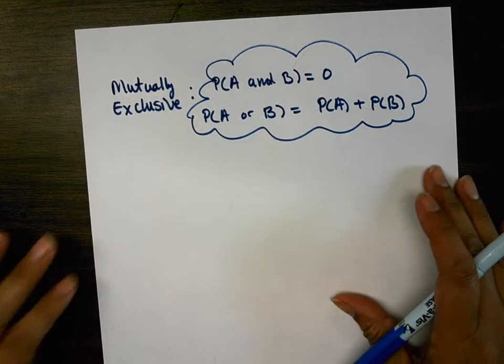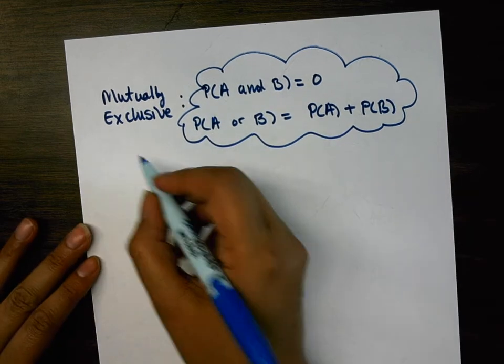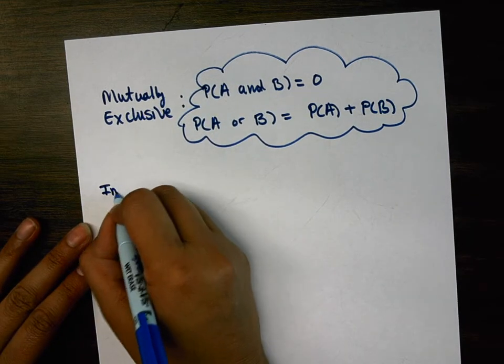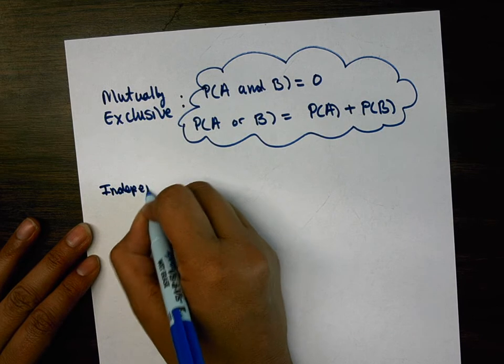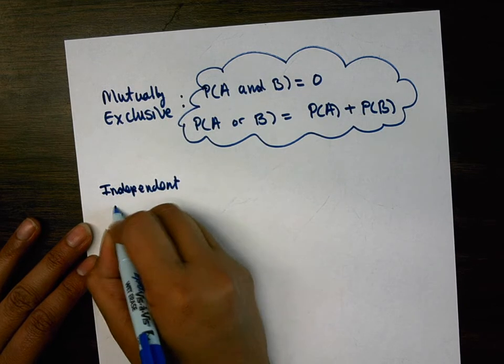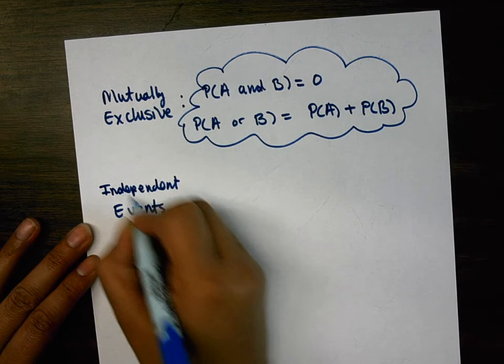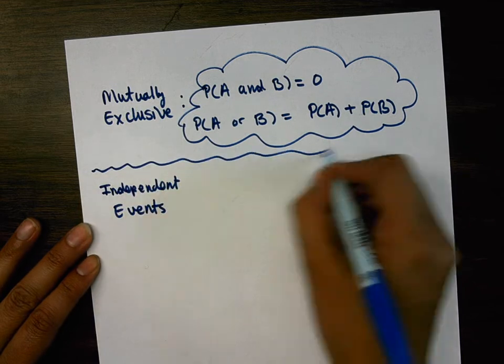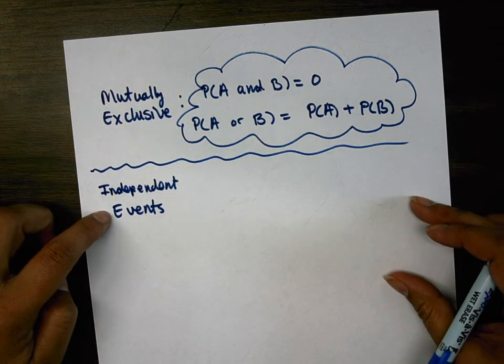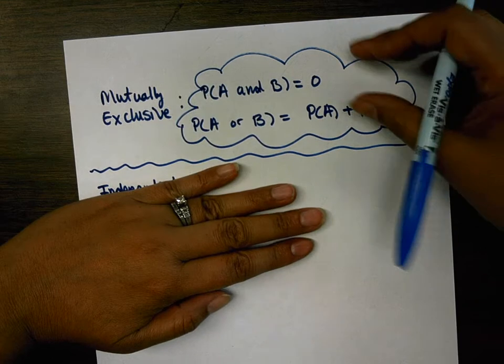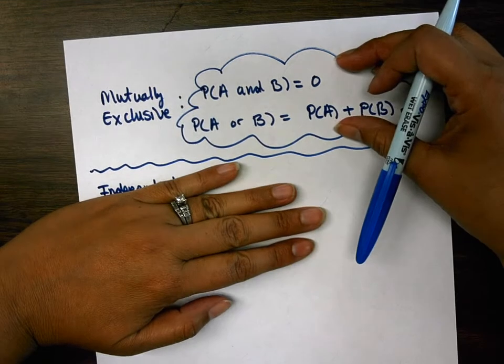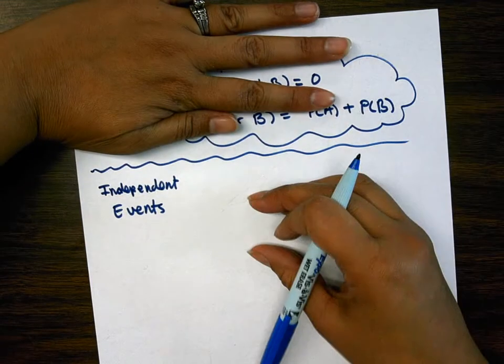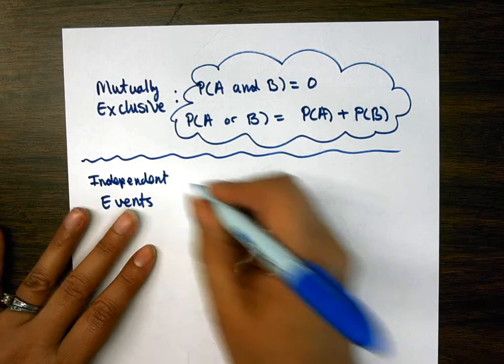All right. Now, next one is independent events. I want you guys to recognize that it's not that they're mutually exclusive or independent. It doesn't work that way. It's mutually exclusive or not mutually exclusive, separate from independent or not independent. Got it?